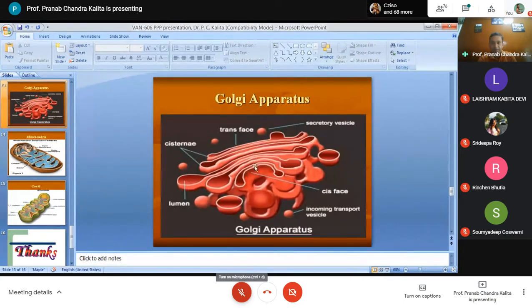One is called the immature phase, also called the cis phase. Another is called the mature phase or the trans phase. So what is the Golgi complex? It consists of many membrane bounded tubules and vesicles, with two phases or two ends: the immature phase or the cis phase, and the mature phase or the trans phase. Clear? So what happens in this immature and mature phase?